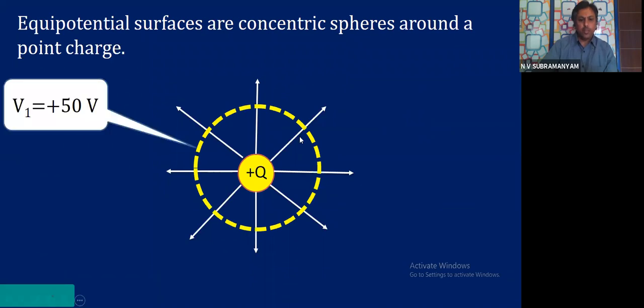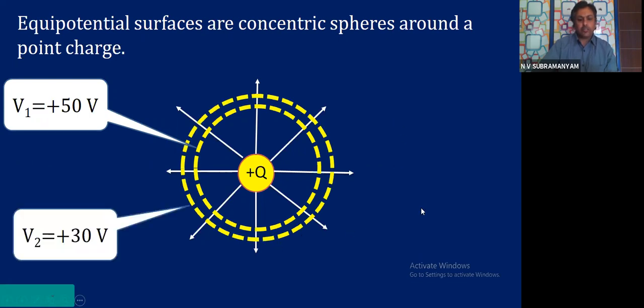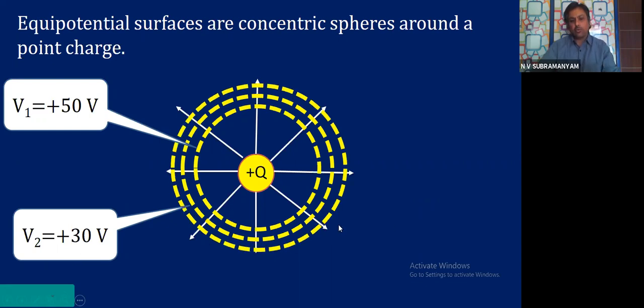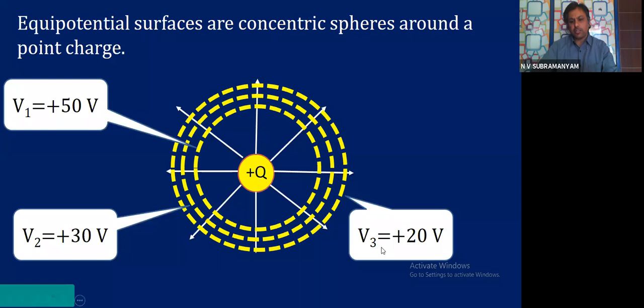Okay, let us say potential on this surface is V1 is equal to plus 50 volts. The second equipotential surface I am taking, for that what is the potential on the surface? Plus 30 volts. I am taking one more equipotential surface, V3, plus 20 volts potential on that.